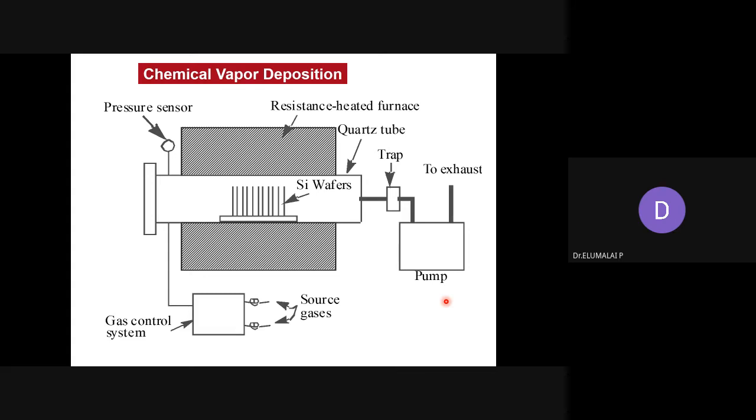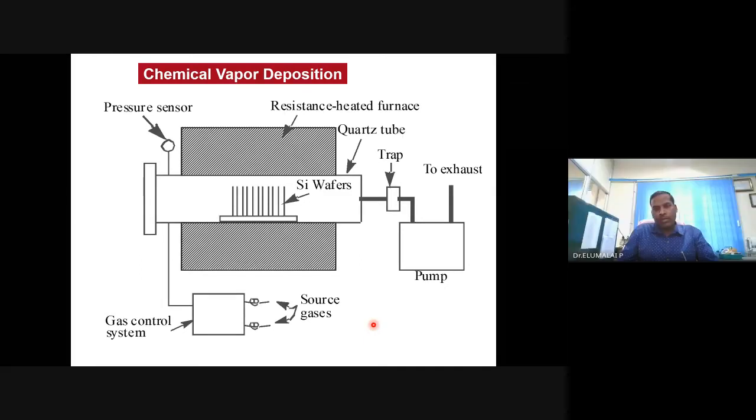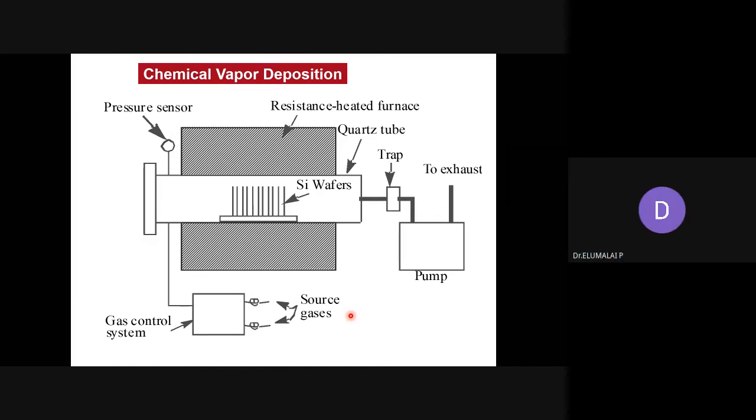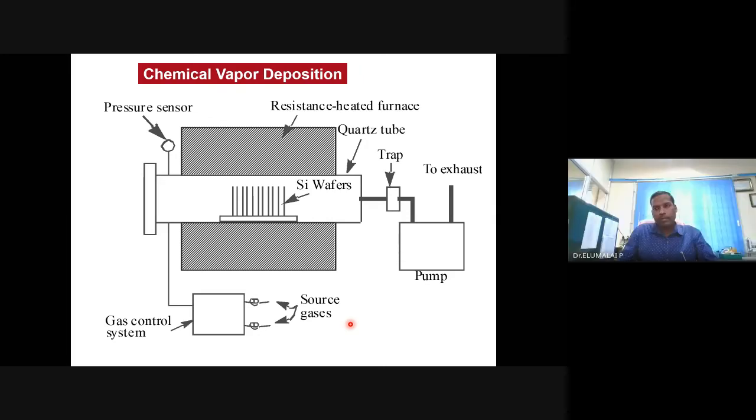How will you do this? You require a kiln. A furnace is required. A high temperature furnace is required depending on the material that you want to generate. For example, if someone wants to synthesize a silicon material, then you need to know the silicon source. Or if someone wants to synthesize a carbon material, you need to know the carbon source, preferably in the gaseous form. So one of the common sources: carbon monoxide or carbon dioxide, acetylene, etc.